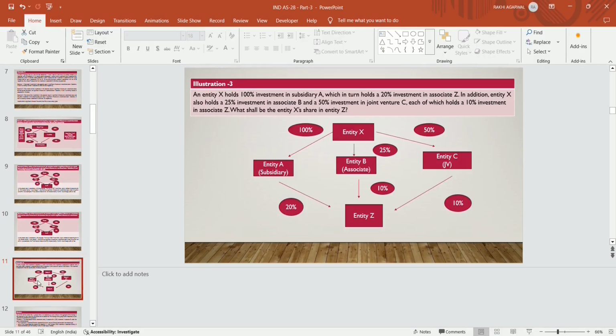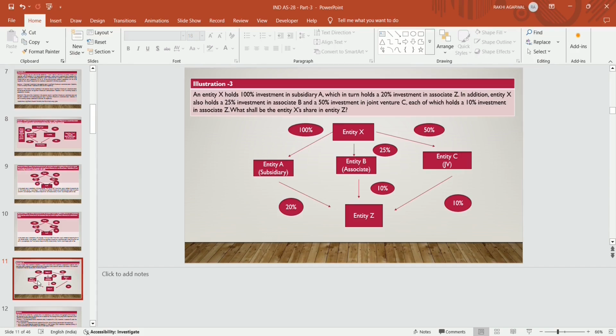An entity X holds a 100% investment in subsidiary A, which in turn holds a 20% investment in associate Z. In addition, entity X also holds a 25% investment in associate B and a 50% investment in joint venture C, each of which holds a 10% investment in associate Z. What shall be entity X's share in entity Z?